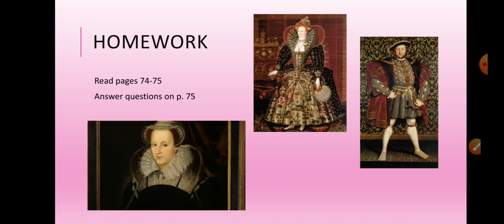All right, so for your homework, please read pages 74 and 75, and answer the questions on page 75. You can see famous Tudor monarchs in this picture. The man is, of course, Henry VIII, the son of Henry VII, and next to him is Elizabeth I, and the picture below is Mary I.